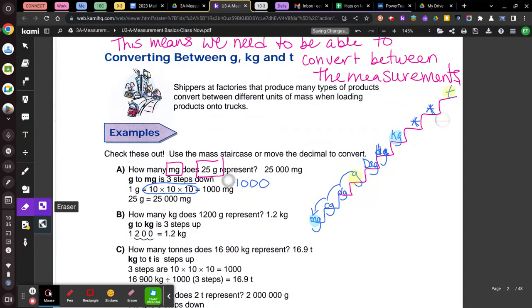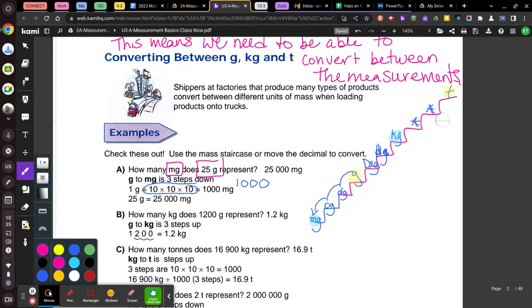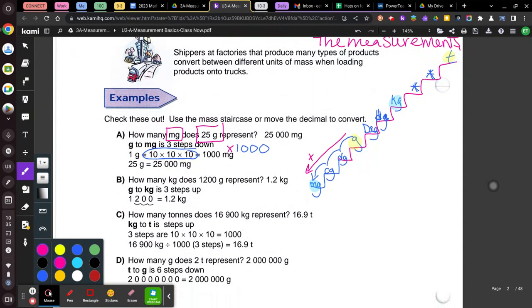We're going down the stairs. So we're going to times by 1,000 because we're going down. So whenever you're going down this staircase, you're going to multiply, and each step is 10. So you can remember it as however many stairs you go down, the number of stairs represent the number of zeros.